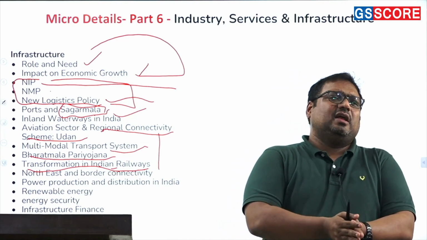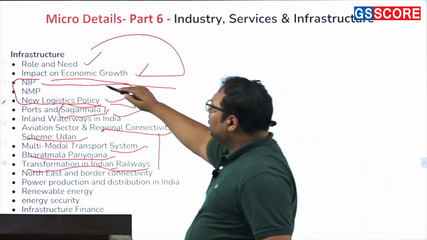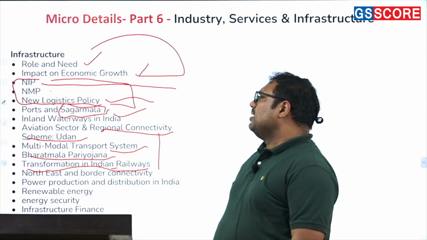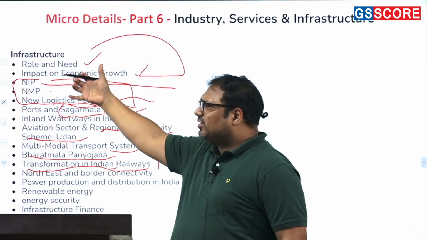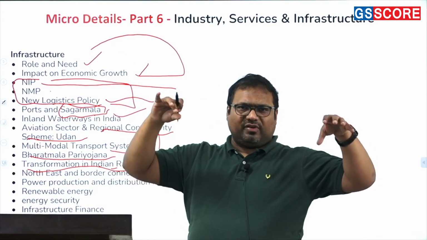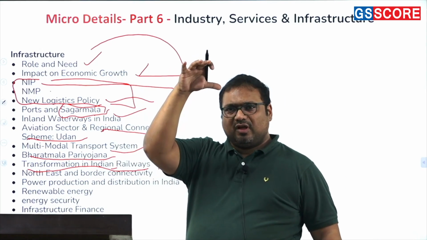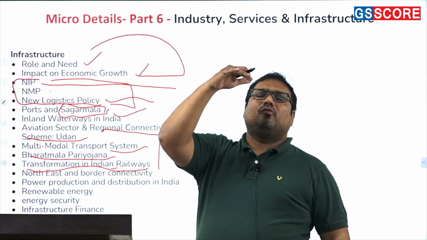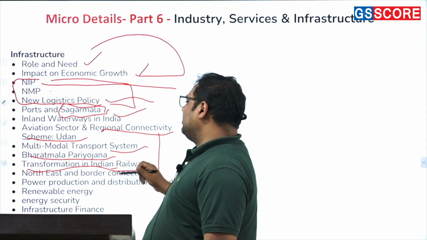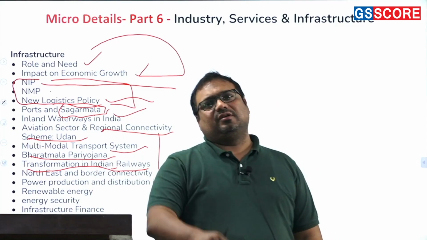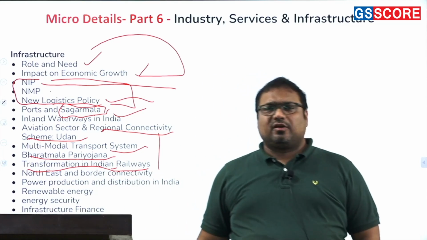And majorly every infrastructure sector, if you look at it today, except one or two things, is part of NIP, the National Infrastructure Pipeline. So basically this is the broader framework for infrastructure. So you should first of all understand what the framework is, and in the broader framework where each component fits. What is the role of roadways, what is the role of seaways, riverways, or basically waterways, and airways. So all of that you need to understand. Then the mass transit, for example the metro trains that are there in urban areas in India, what is their role?